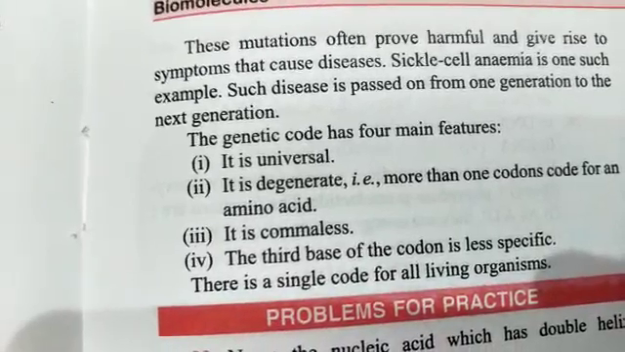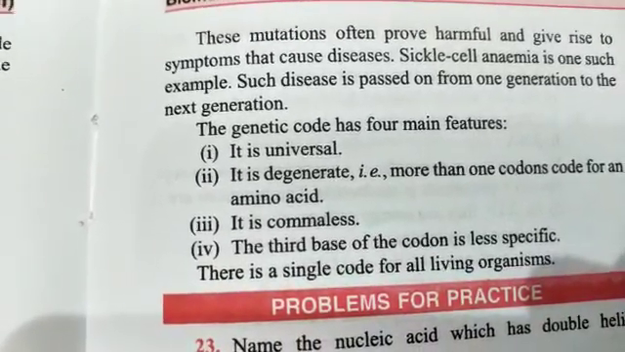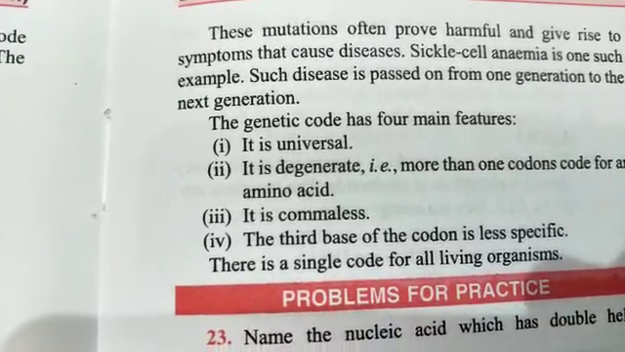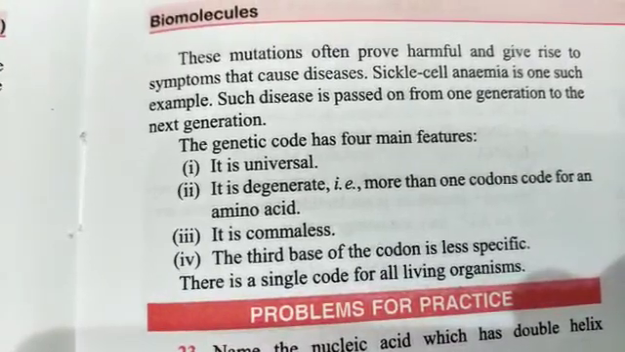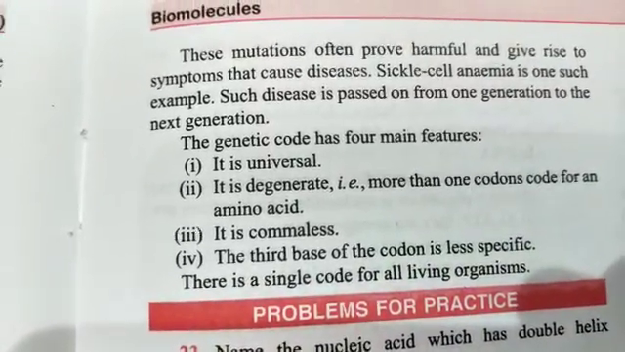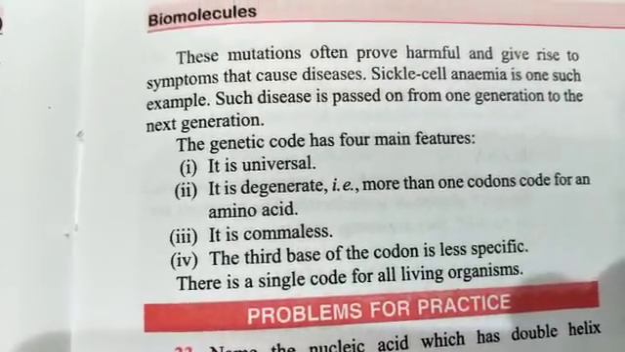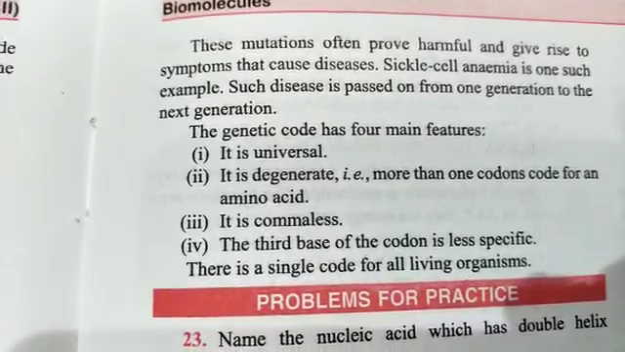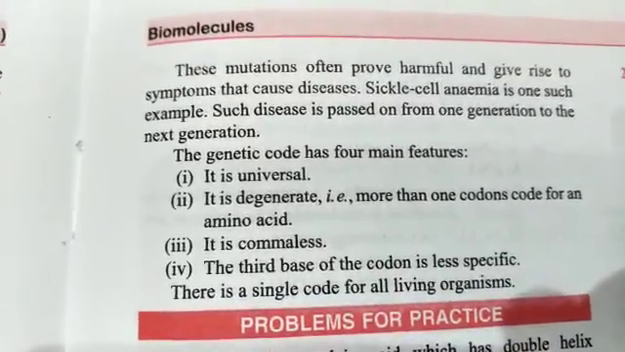The genetic code has four main features. It is universal, it is degenerate, it is commaless. The third base of the codon is less specific, and there is a single code for all living organisms.